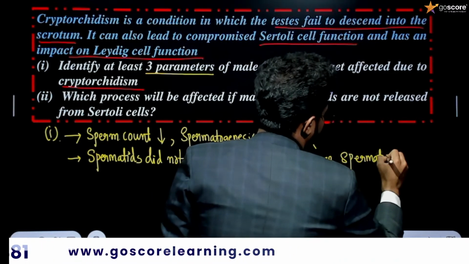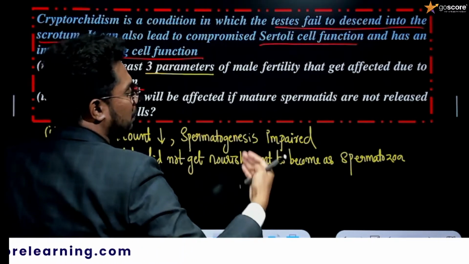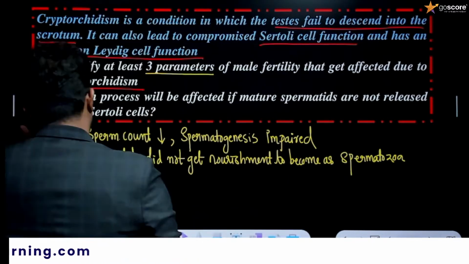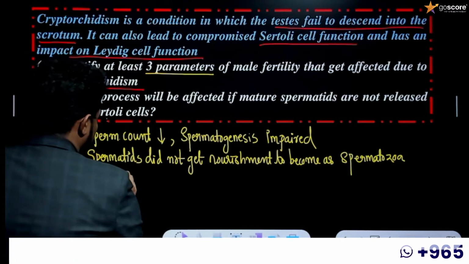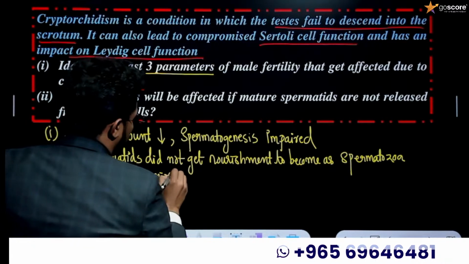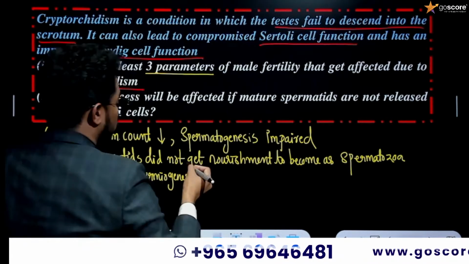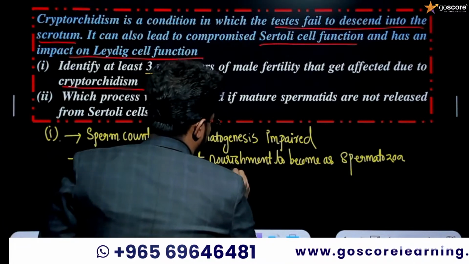Yes, that's the right answer. Okay, and if the spermatids are not getting nutrition to become spermatozoa, what will happen? Thus spermiogenesis will be affected.